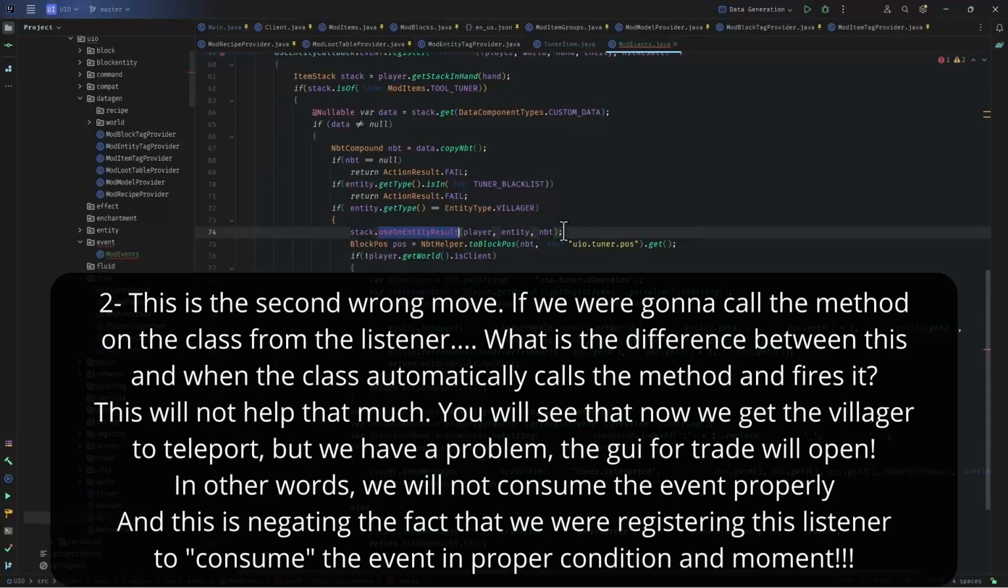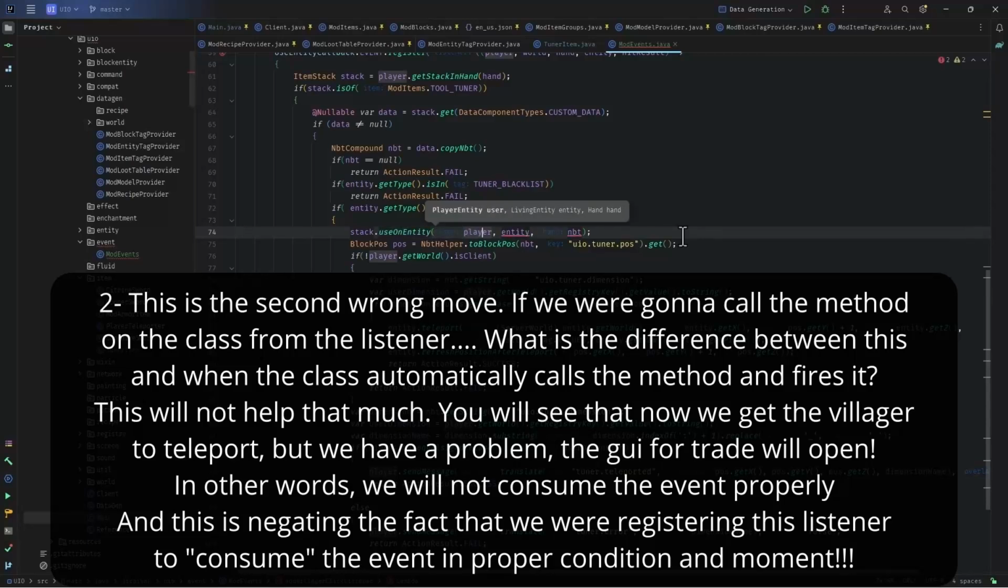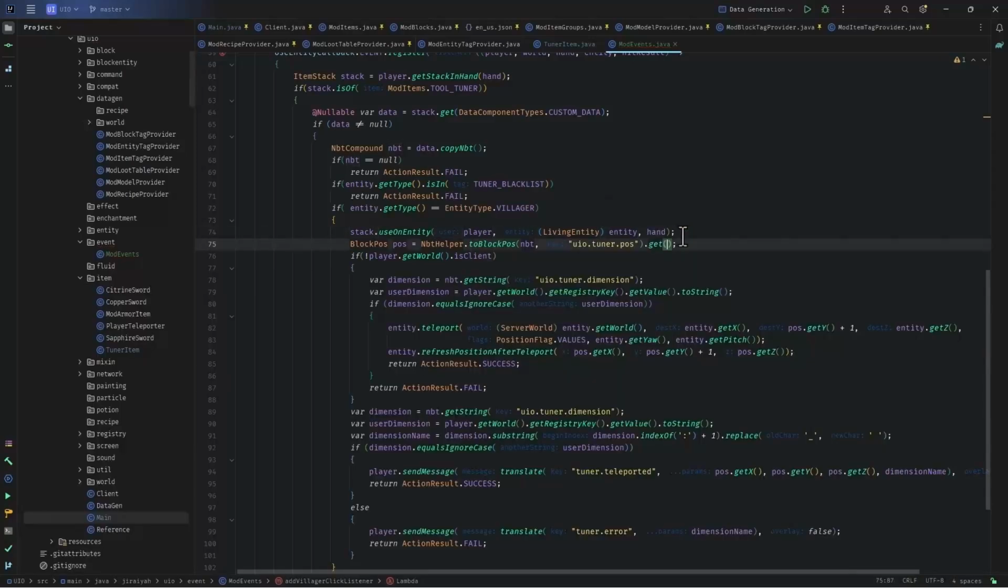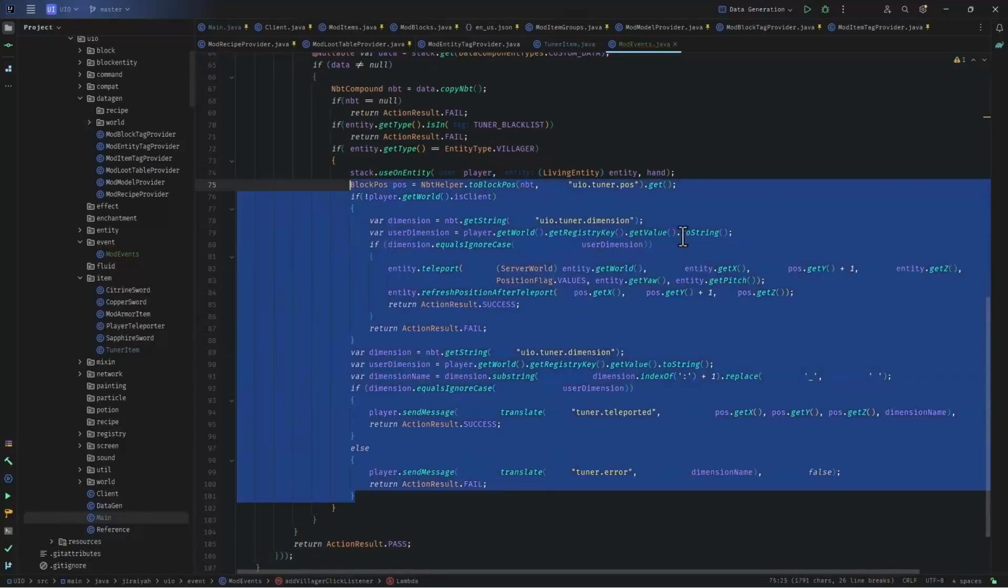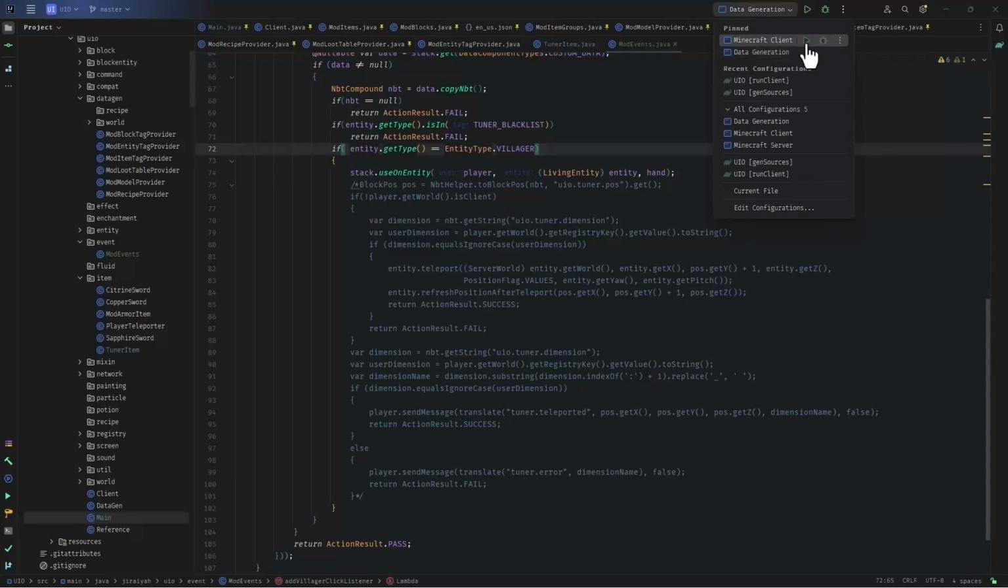Well, here is the funny part. We can say use on entity, and we send in the player. However, the entity here should be a living entity, so we can typecast it to living entity, and the hand should be sent in, and we have the hand. Now let's take a look. If I just comment this whole thing, this should in theory work, because we made sure that we are catching the event for the villager, and then we are forcing it to happen on the item stack, and item stack here will be the item in our hand. Okay, let's play the game and see if this will work.